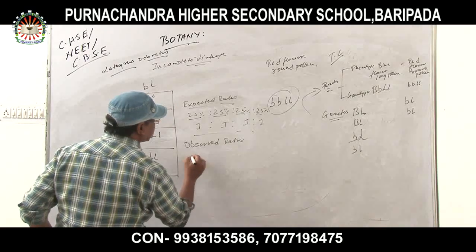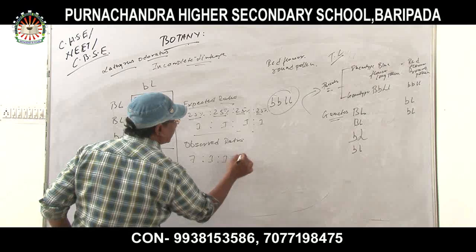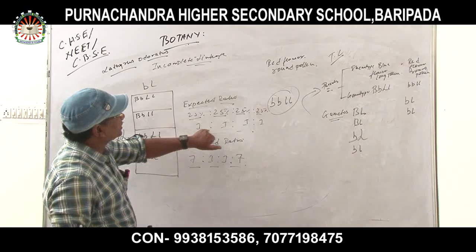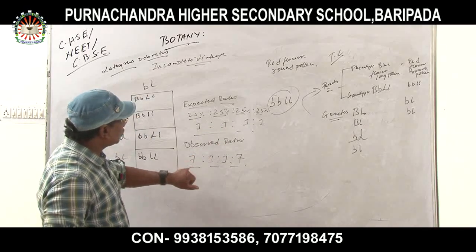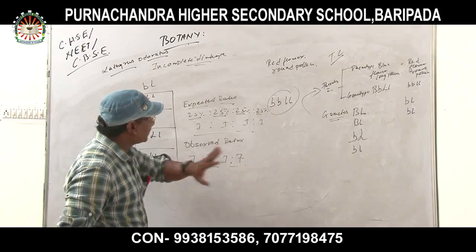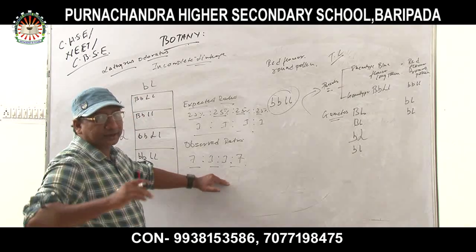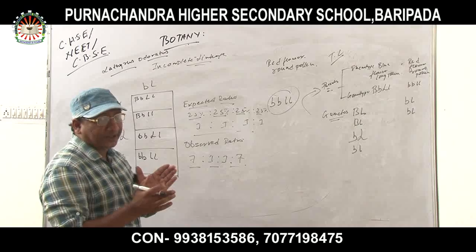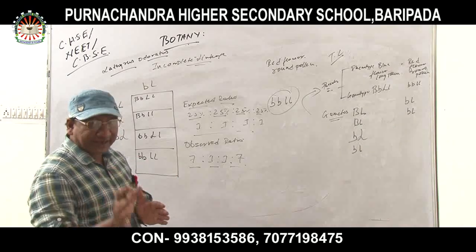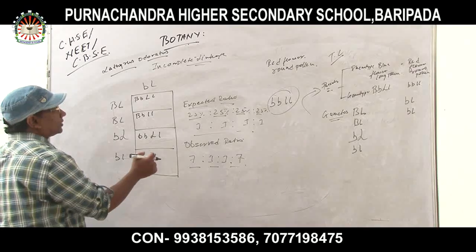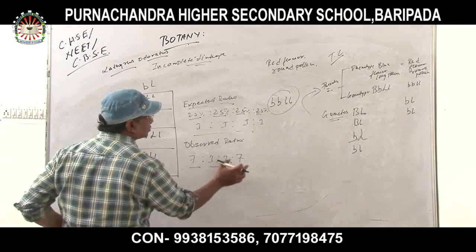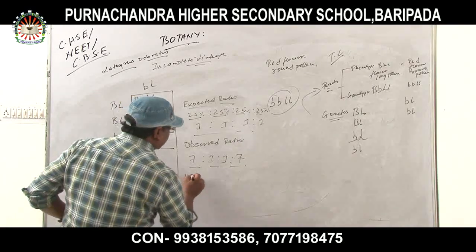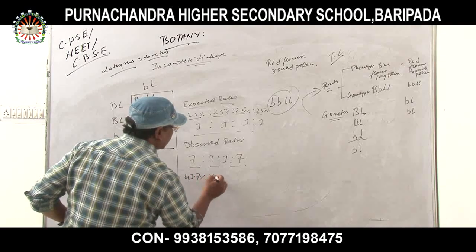Now, the observed ratio is 7:1:1:7. Due to incomplete linkage, instead of 1:1:1:1, the ratio is 7:1:1:7. Why? Because crossing over takes place due to incomplete linkage, and as a result recombinant characters are seen. Now calculate: 43.7% and 6.3%.